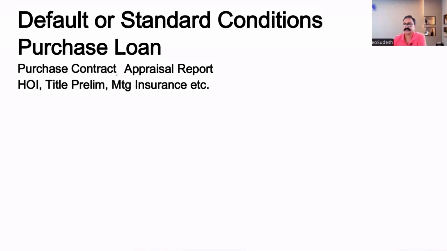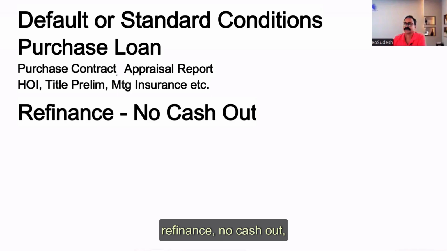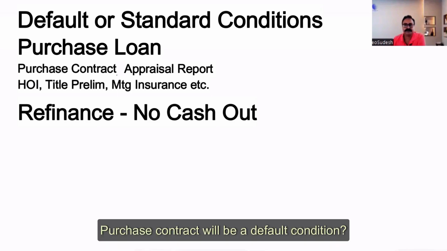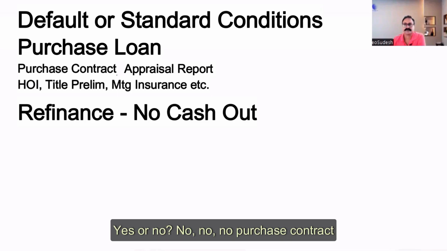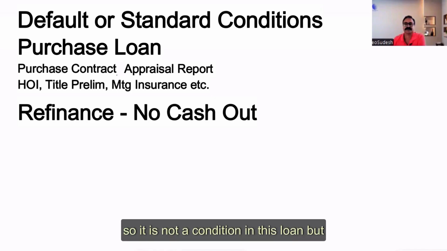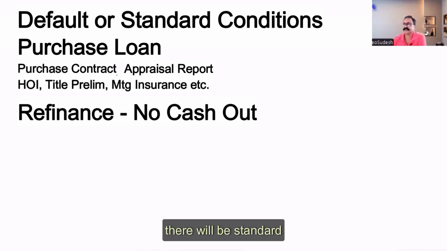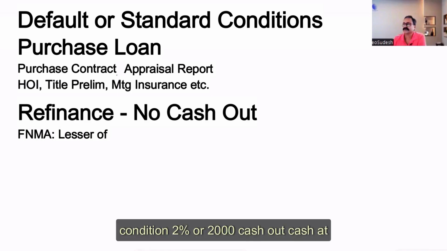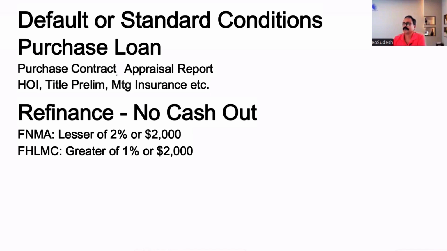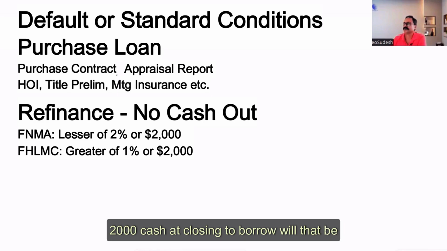Similarly, if it's a refinance, no cash out, what is going to happen? Will the purchase contract be a default condition? Yes or no? No. No purchase contract required. It's not a purchase case. So it is not a condition in this loan, but there will be a standard condition: no more than 2% or $2,000 cash at closing to borrower.